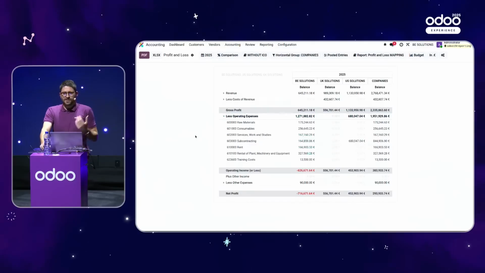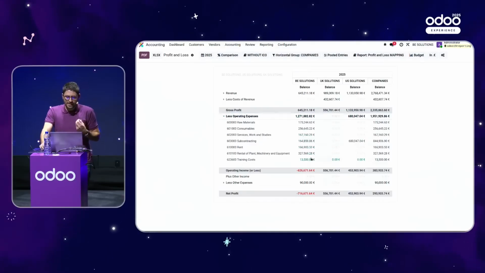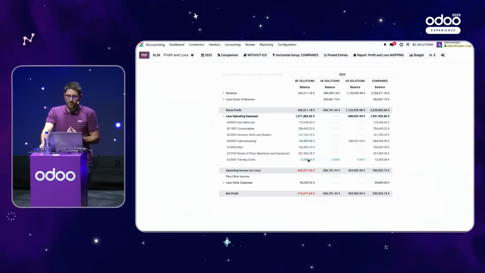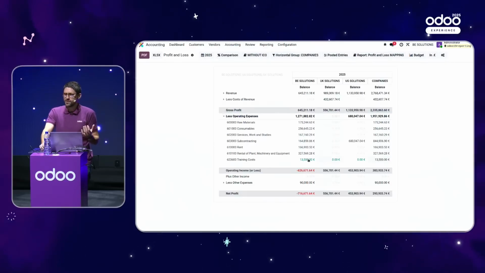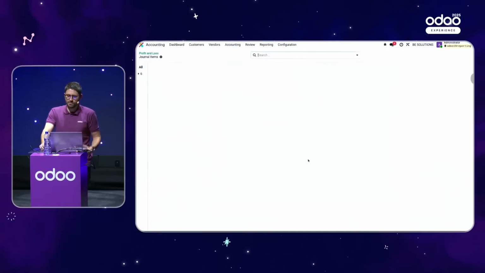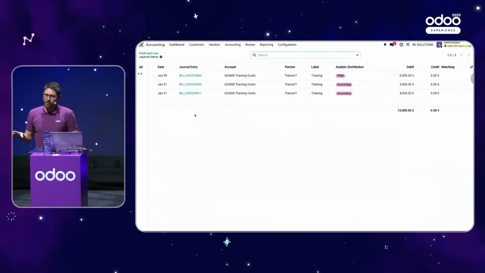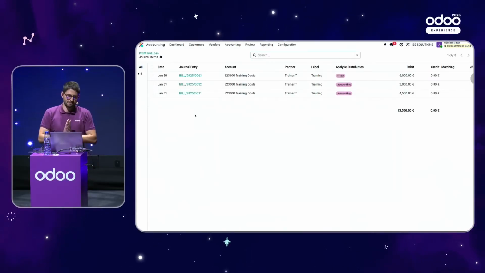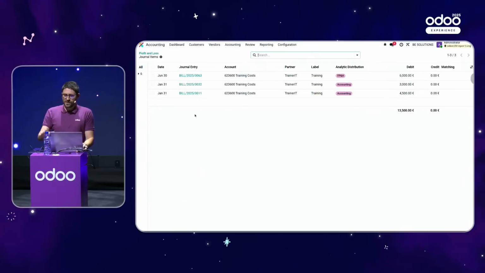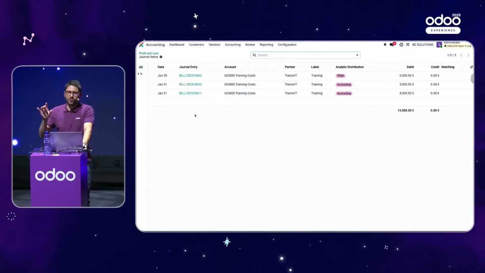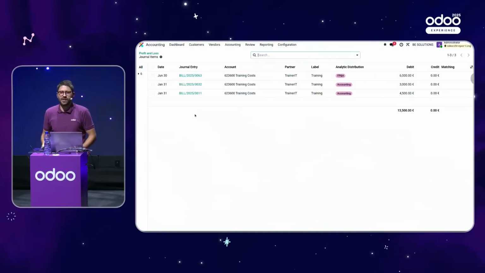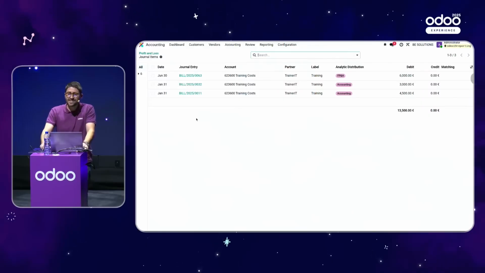Then, when you have that kind of report, I would like to highlight that it's always possible to drill down on figures. You see that there I have something for training costs, but only in Belgium. That's surprising, right? Why only in Belgium? You can just in one click open the account move lines. And you see there, you have analytic distributions. I take this opportunity to mention the new feature that has been introduced in Odoo 19 related to the mass edits.